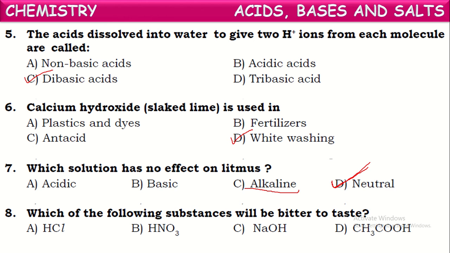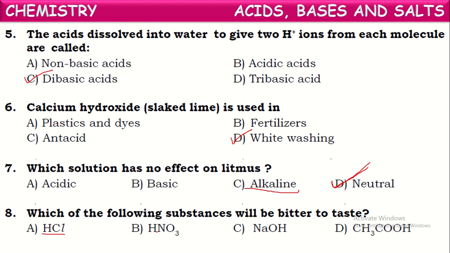Observe the given chemical substances and options. Out of these, which is a base that tastes bitter? If you observe the first one, it is HCl, hydrochloric acid. So it is an acid. It tastes sour. What about the second one?